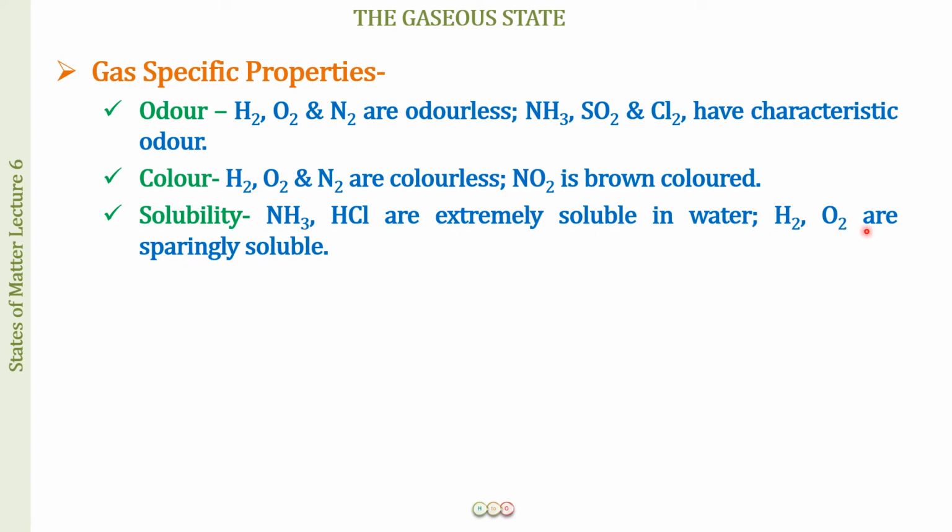And O2, even in the small concentration, when it is soluble in water, this is going to be very significant for the aquatic life. So the sparingly soluble oxygen is the one which those aquatic organisms, they are breathing in. Okay, so these are some gas specific properties which are going to vary from one gas to another.